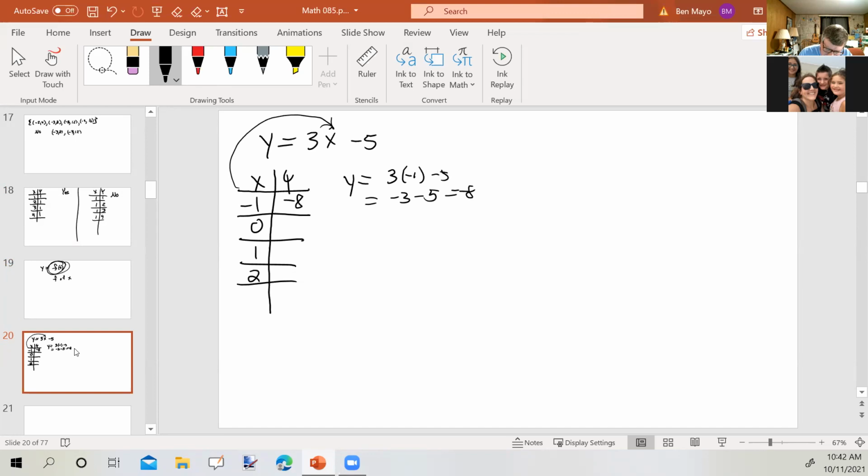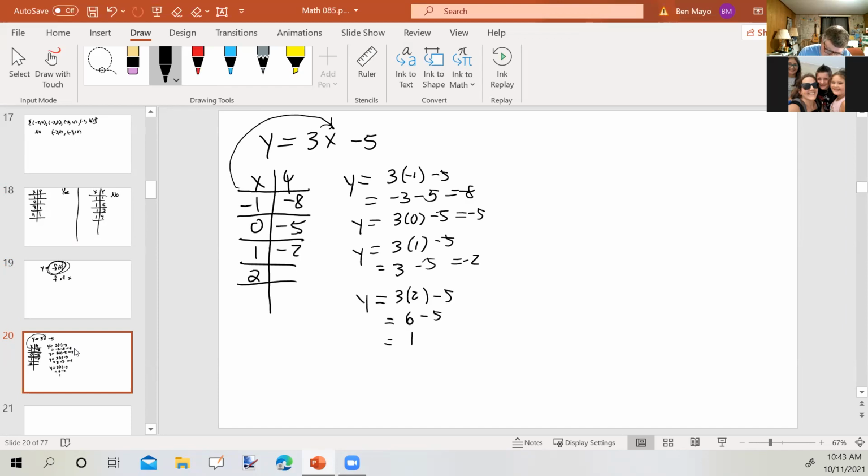When x is 0, y equals 3 times 0 minus 5, which is -5. When x equals 1, y equals 3 times 1 minus 5, which is 3 minus 5, or -2. And finally, when x is 2, y equals 3 times 2 minus 5, or 6 minus 5, which is 1.